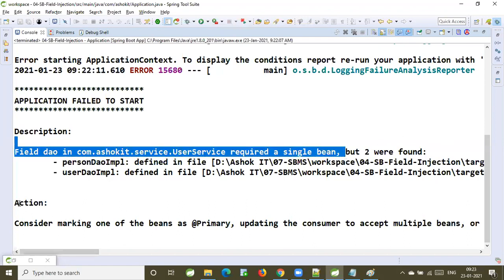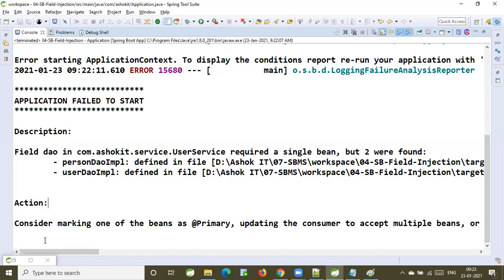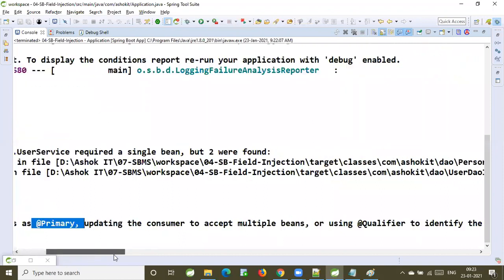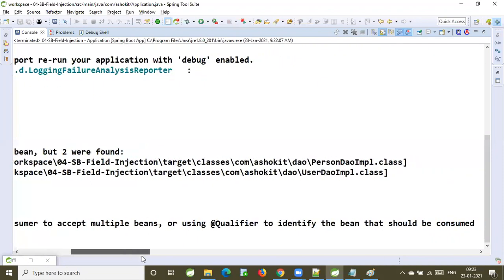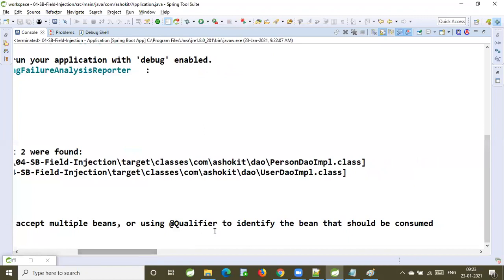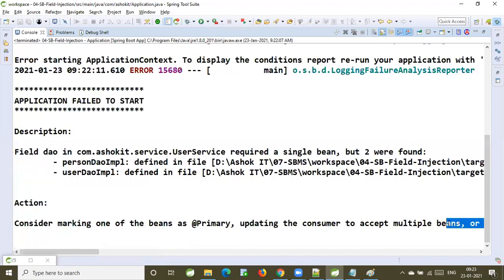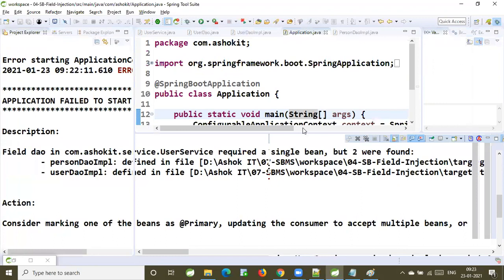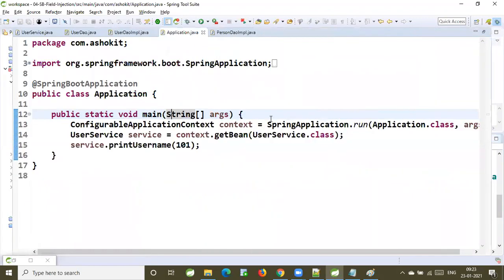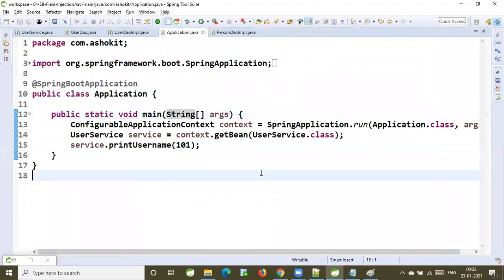So what is the action? They are telling the solution also. What are they telling? Consider marking one of the beans as primary, updating the consumer to accept multiple beans, or using qualifier to identify the bean that should be consumed. That means they are telling two solutions. Here you are facing an ambiguity problem. You can resolve that ambiguity problem in two ways. One is by using @Primary annotation. Another one is by using @Qualifier annotation.